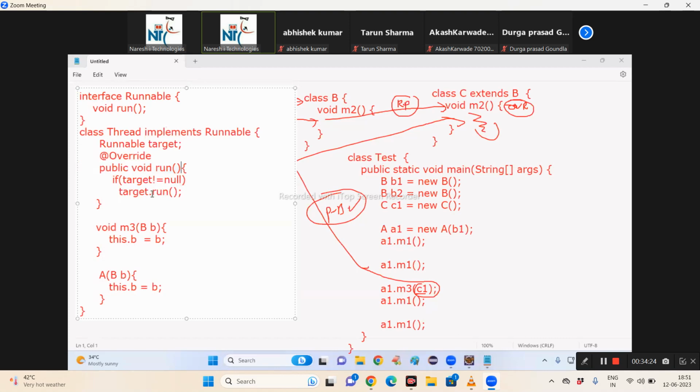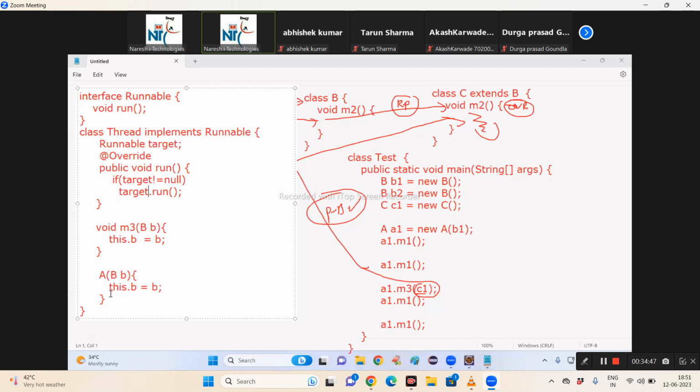No. This run method is the run method of the other implementation class of Runnable interface, my Runnable class method. So when you call target.run, this run method is the run method of the object which is available inside target.